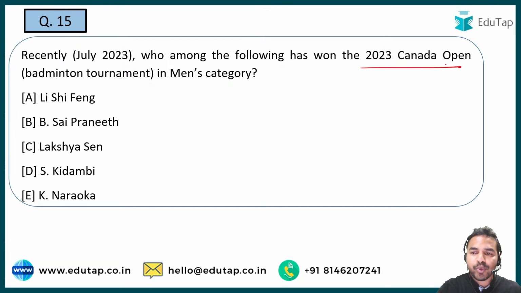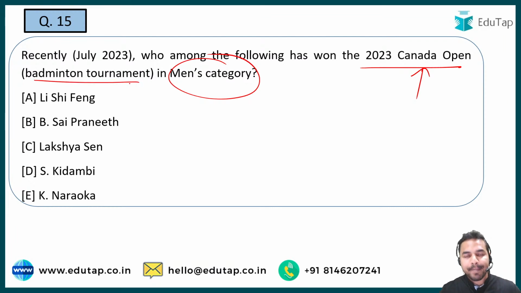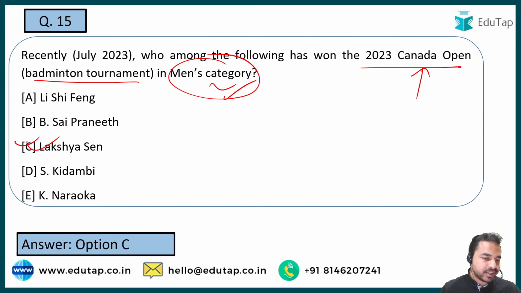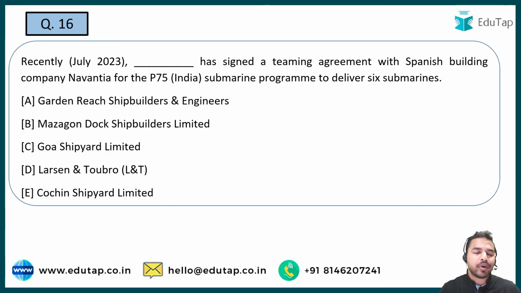The next question is on the 2023 Canada Open and you have to tell me the name of the person who has won the tournament in the men's category. See guys, सबसे important एक पॉइंट और है, that is ये जो Canada Open tournament है ये basically कौन से sports से associated है? That is badminton. ठीक है, badminton tournament है ये एक. Men's category के अंदर कौन जीता है? You will be very proud to hear that it was an Indian player, and the name of that particular Indian player is Lakshya Sen. So Lakshya Sen is the right answer. Absolutely right. Lakshya Sen is the right answer to this particular question. Let's move on to the next question.